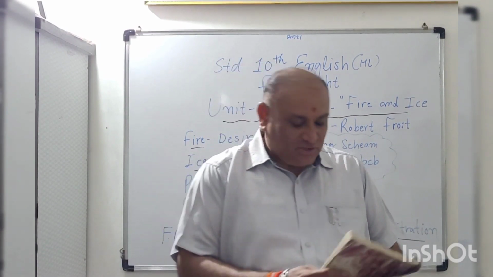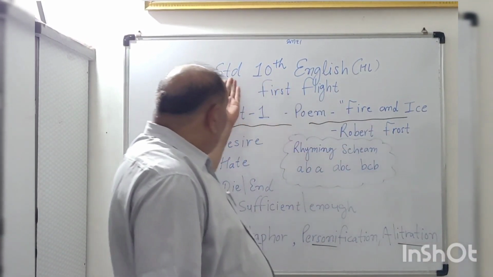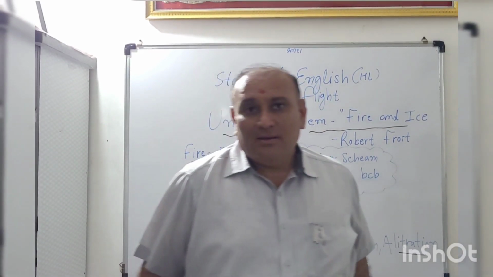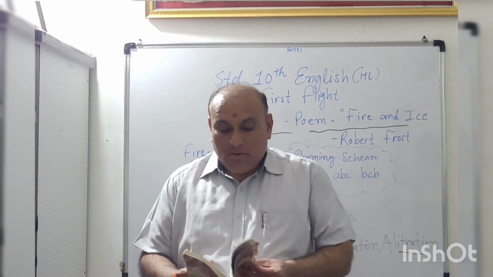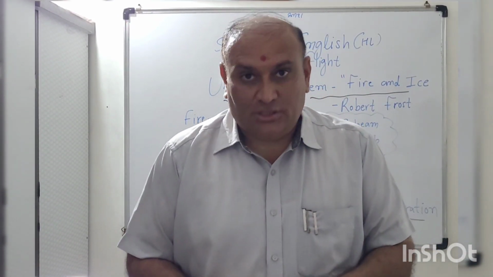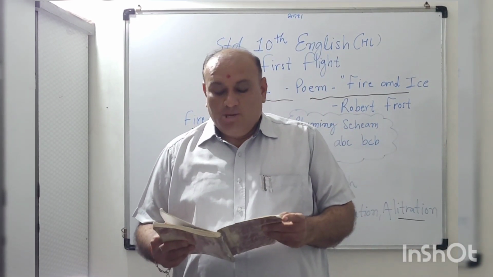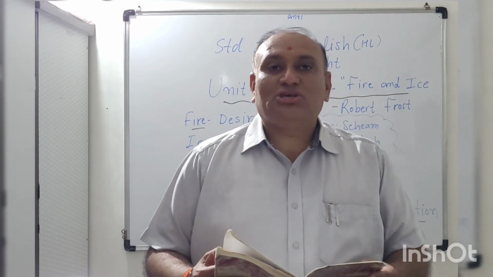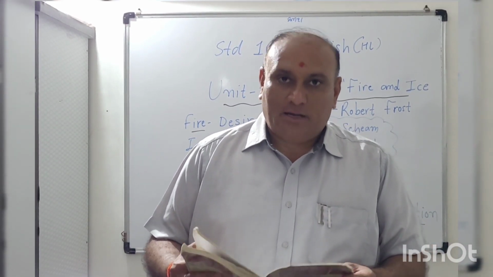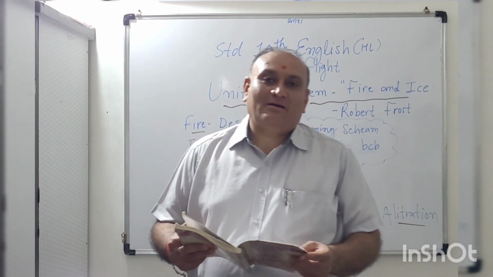This is for standard 10th NCERT book First Flight. Standard 10th English HL. The book name is First Flight, book 1. We have 10 units in that book, and we are going to have the first unit and the second poem of the first unit. Previously we learned about the first poem, Dust of Snow. Right now we are going to learn about the second poem of the first unit, Fire and Ice.